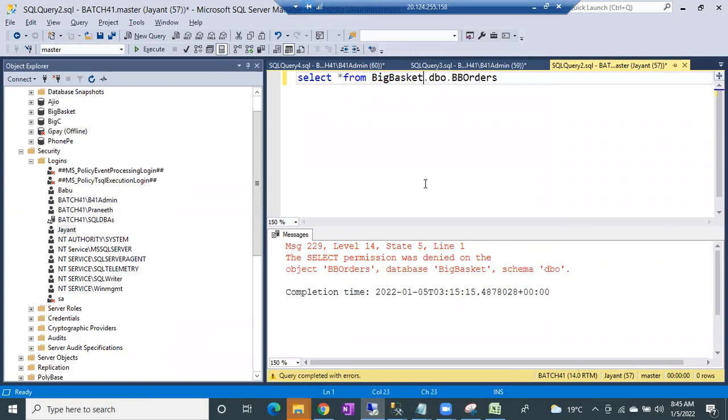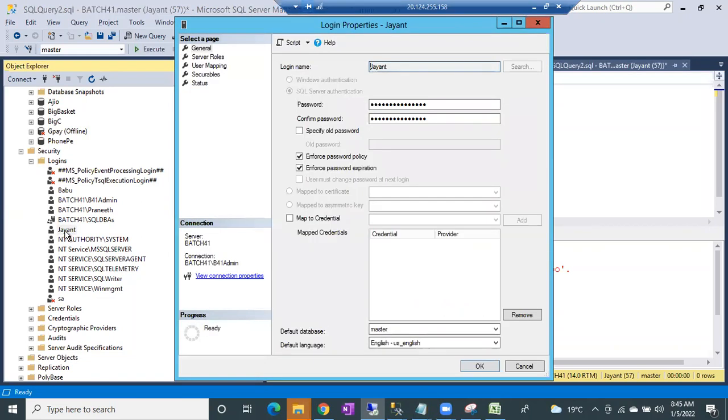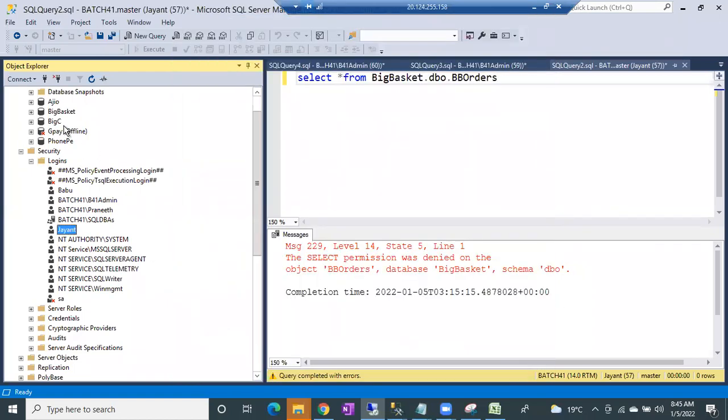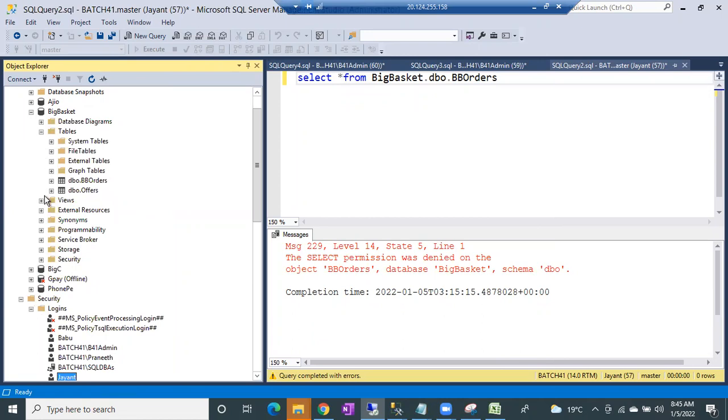Now I want to give access only on a specific table for Jayant. How can I do it? In two ways. One is to go to user properties and search for tables. The second is to go to table properties and search for users. Alternatively, go to user properties, Jayant. This is just a login, so I have to go to the Big Basket database, security, users, and double click on Jayant.